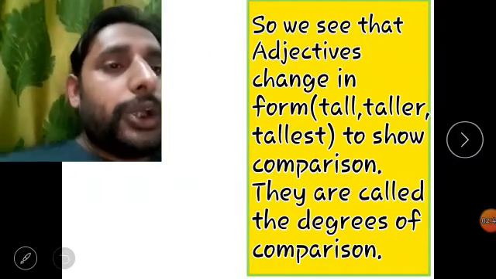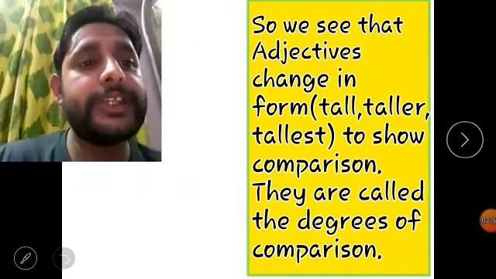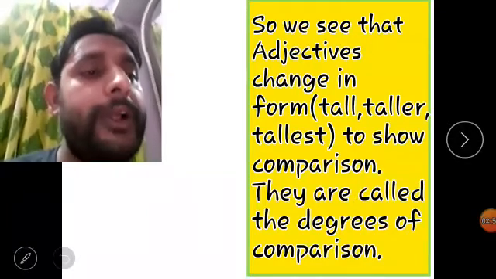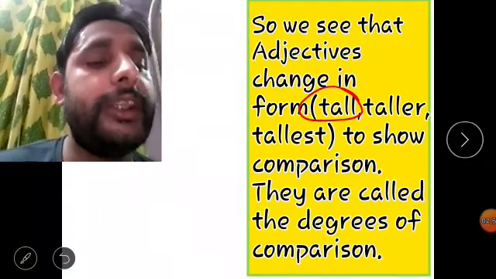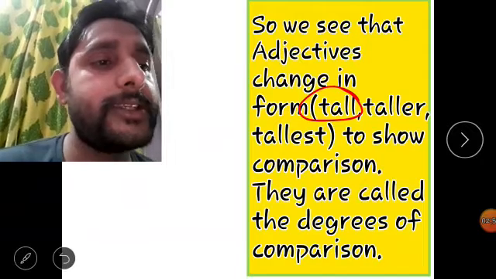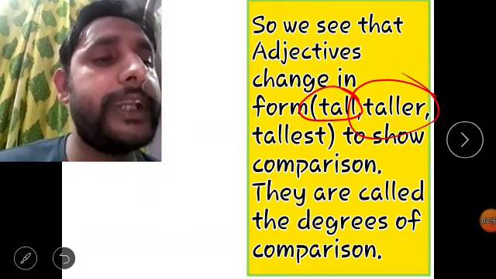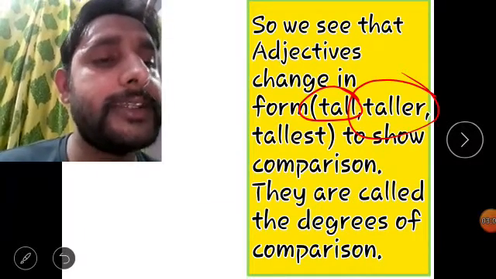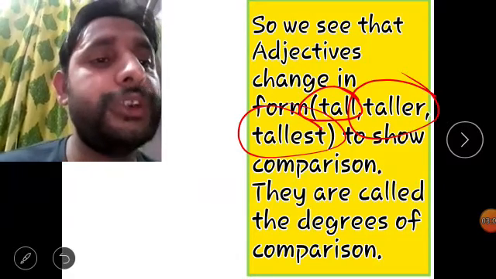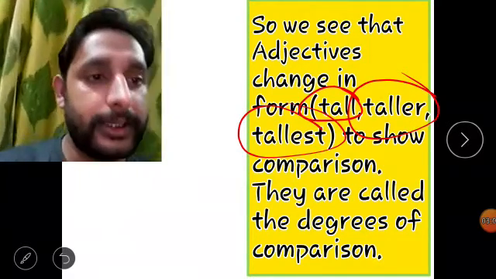Next, we see that adjectives change in form. We used the adjective tall in the first sentence, taller in the second sentence, and tallest in the third sentence.